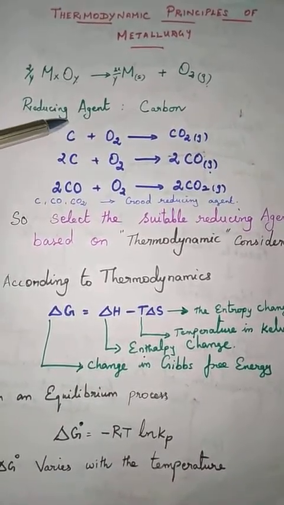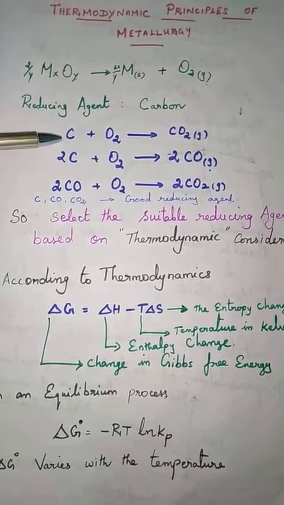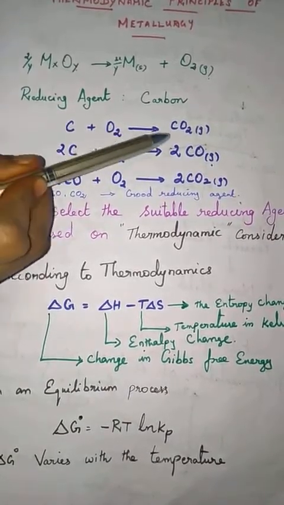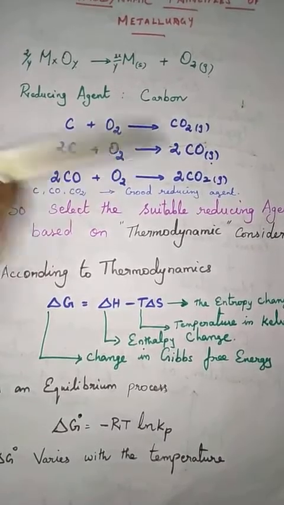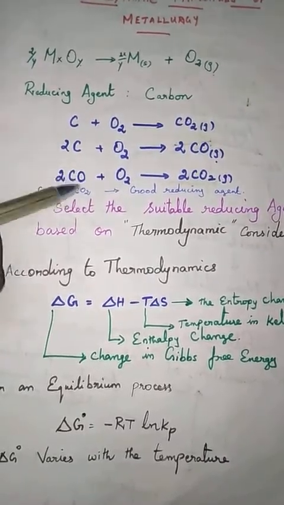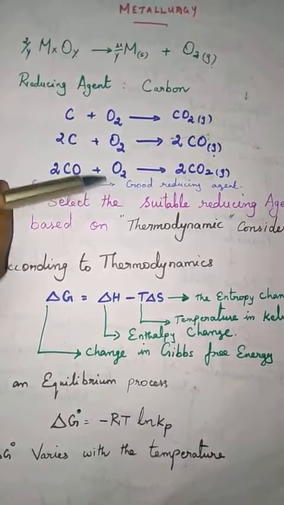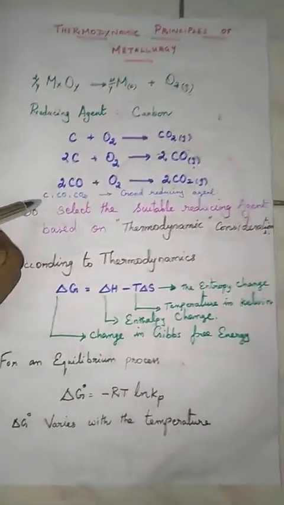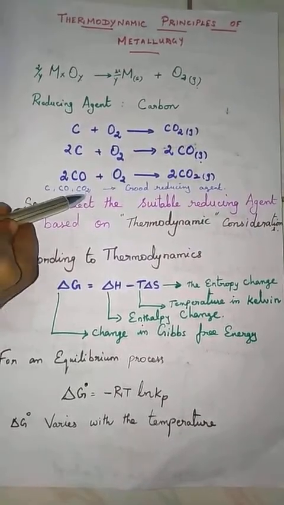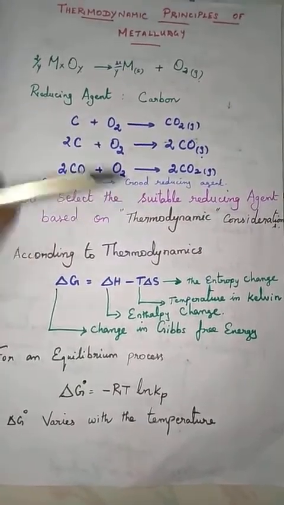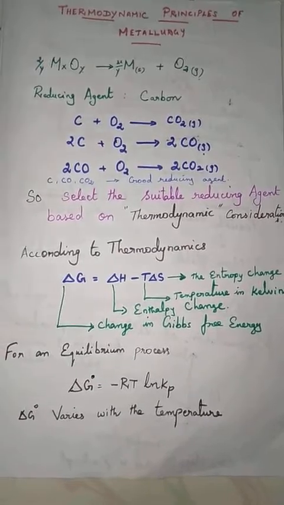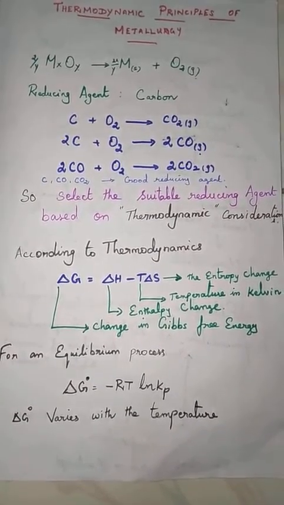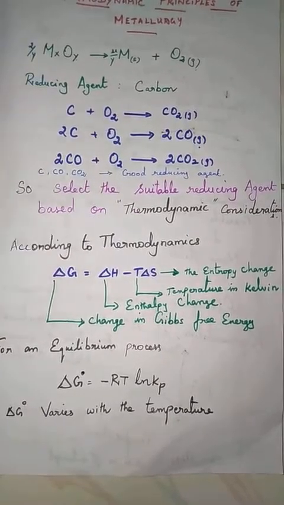Here, as the reducing agent we can choose carbon. Carbon has the capacity to convert into carbon dioxide or carbon monoxide. And carbon monoxide also has the capability to consume oxygen and convert into carbon dioxide. So carbon, carbon monoxide and carbon dioxide are both good reducing agents. But you should select which one reduces which metal according to the thermodynamic consideration.